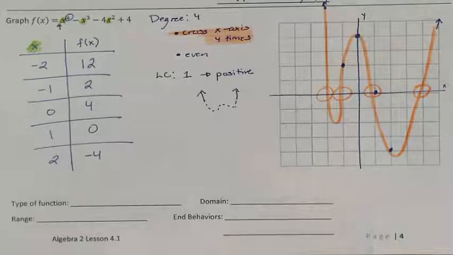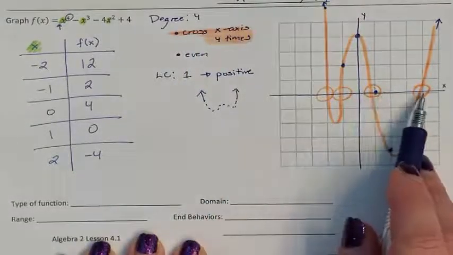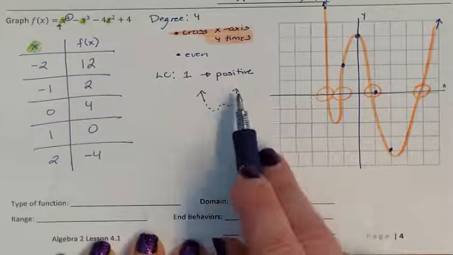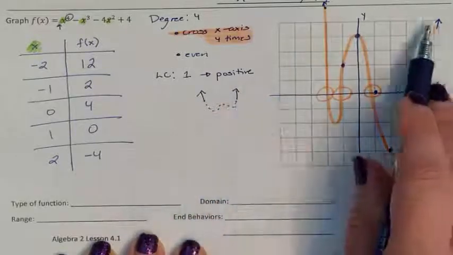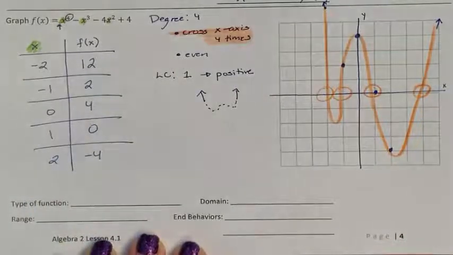So you're estimating the graph. We don't know really what this looks like. We are estimating it. So just double check. Did you cross the right amount of times you were supposed to cross? Is it going up in the correct directions it's supposed to be going up? And did you use the points that we gave you to make the shape?